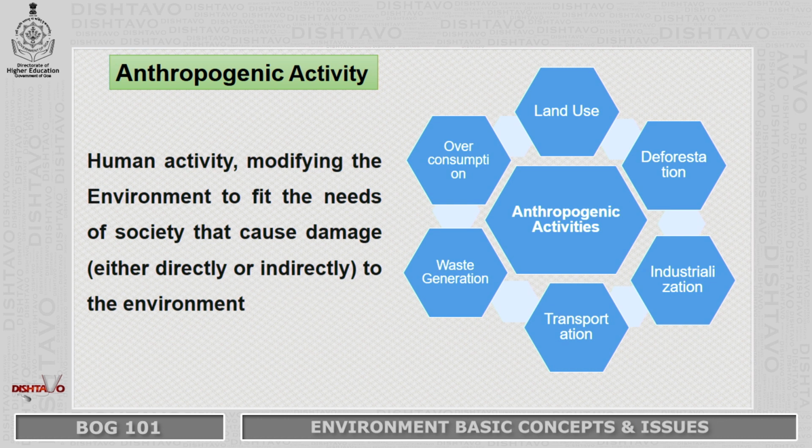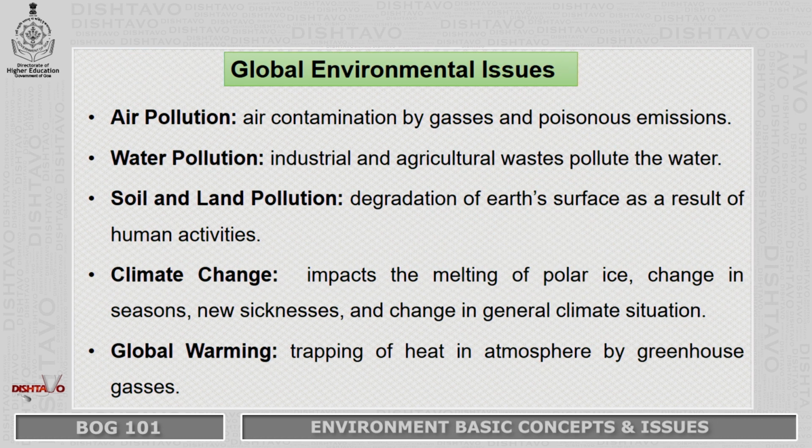And if the environment is damaged, surely by these same human activities, or anthropogenic activities, we are destroying ourselves. So anthropogenic activities we can understand, like land use, deforestation, industrialization, transportation, the different types of waste that we generate, and all this comes from overconsumption. We are not happy with the little that we get. We want to use more and more. Overconsumption leads to the destruction of the environment.